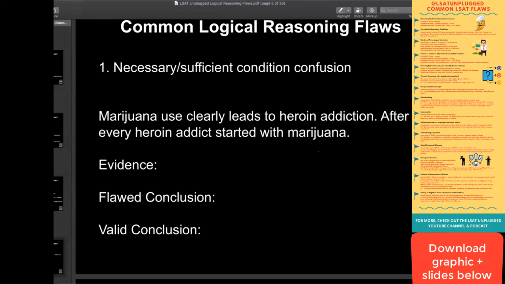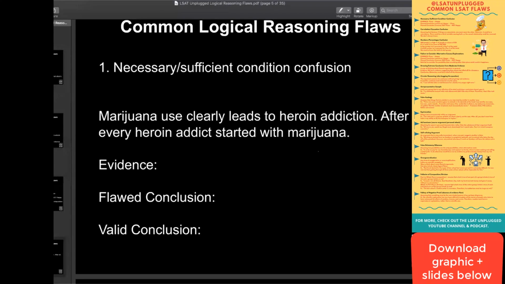I'm telling you it's flawed. And after all, this is a slide titled Logical Reasoning Flaws. So it's there. I'm giving you that one. What's the flawed conclusion here? That marijuana use leads to heroin addiction because